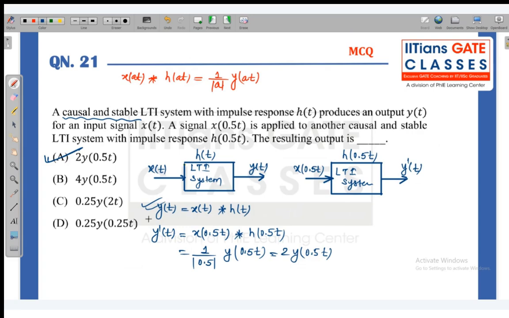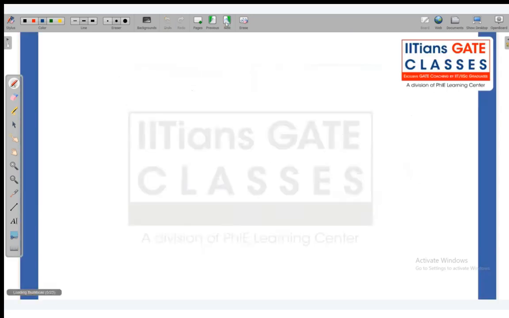If the system has the response y of t, which is the convolution of x of t and h of t, then if you convolve x of at and h of at, the output is also a scaled version of the original output, y of at, with a change in amplitude of 1 upon a. In this way we get this answer.